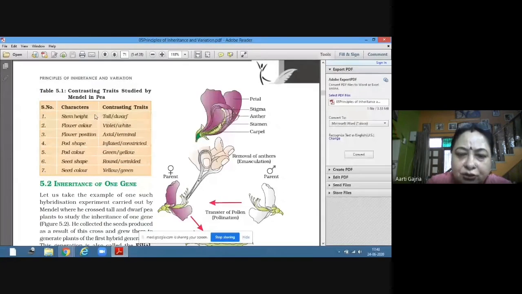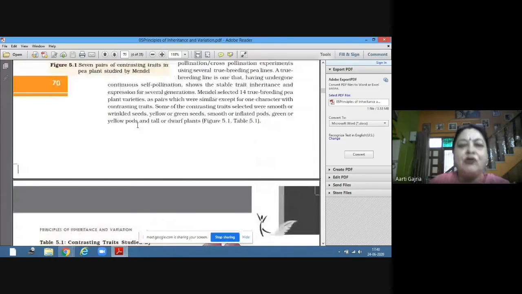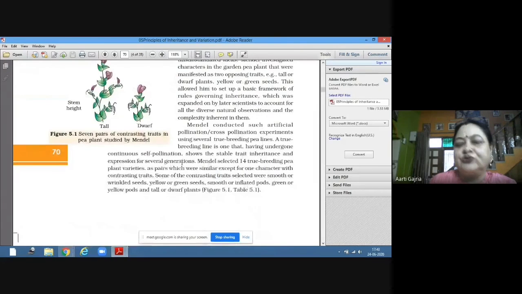With all those breeding steps, he did crossbreeding of tall with dwarf, and he saw the results: what is the character in the first generation, what is the character in the second generation. Based on the results of his experiments he gave the laws of inheritance. We are not going to discuss the laws of inheritance today, that we'll discuss tomorrow.